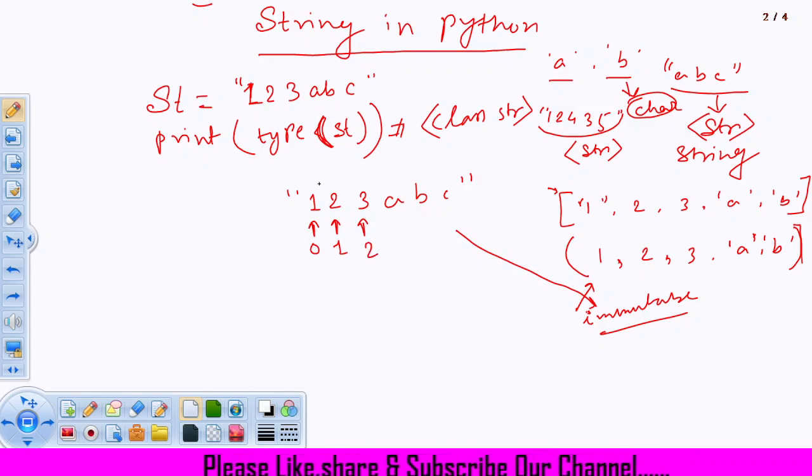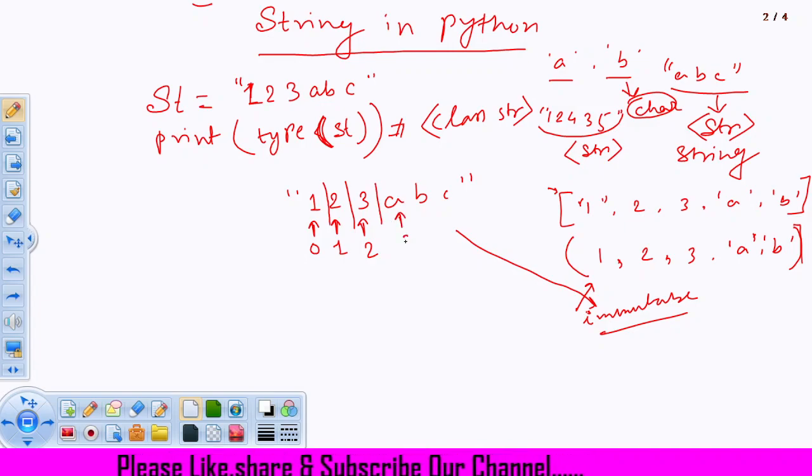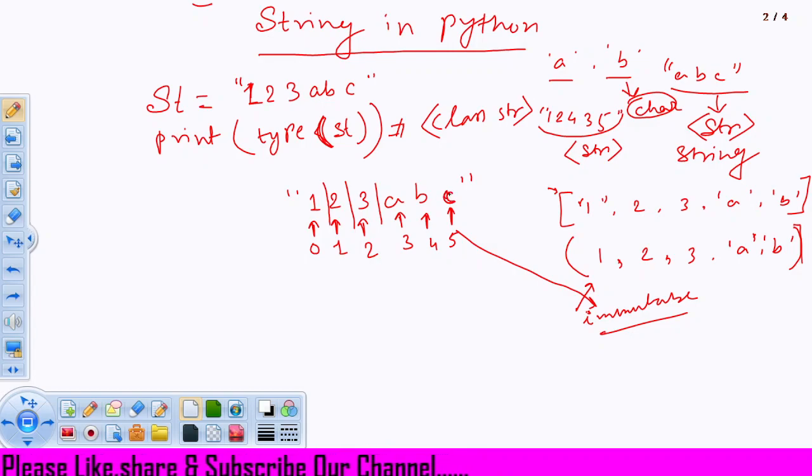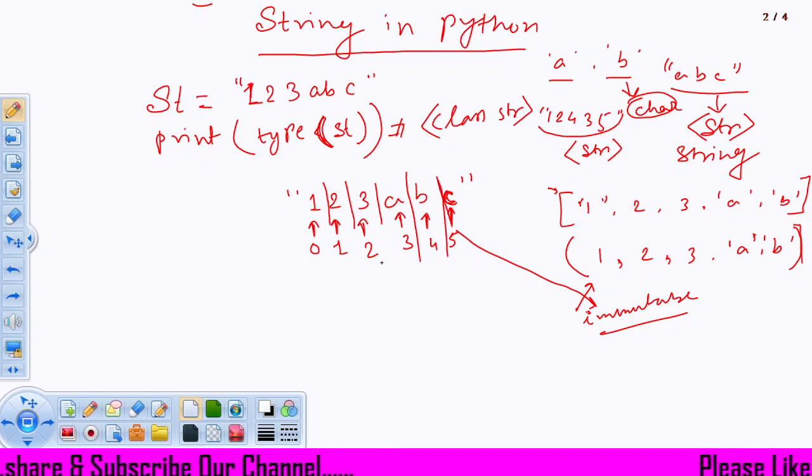Whenever I am writing the index number, you can see the index number will start from 0 and go on like a list or like a tuple. Here every character in the string has a separate index number, and we have two kinds of index: forward index and backward index. What is backward index? Backward index will start from -1.